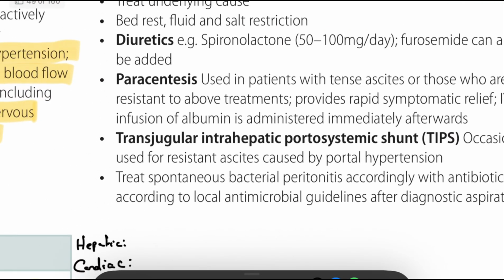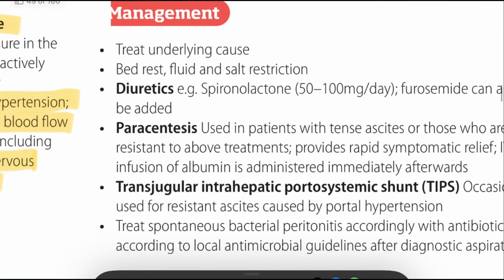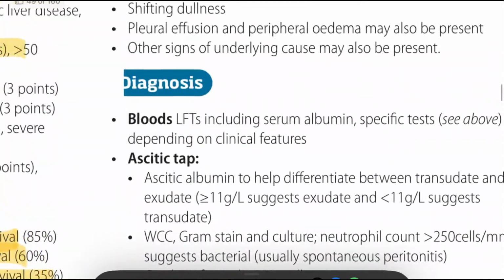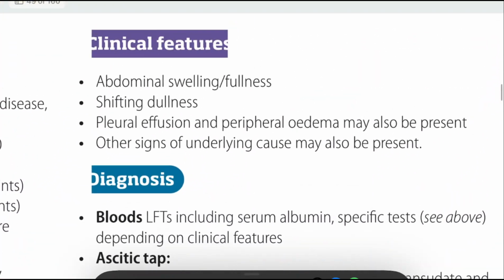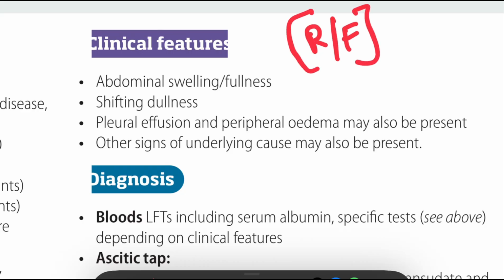So we discussed the causes, and now what risk factors do we have for ascites? The risk factors are alcohol abuse, chronic hepatitis like B and C, NAFLD (non-alcoholic fatty liver disease), obesity, diabetes mellitus, portal hypertension, liver cirrhosis, malignancy, tuberculosis, and heart failure. So these are the main risk factors.